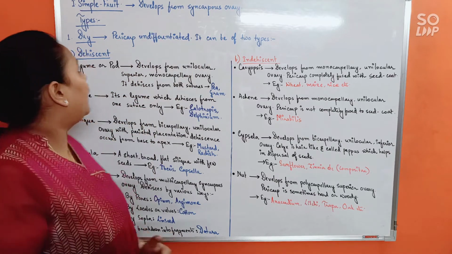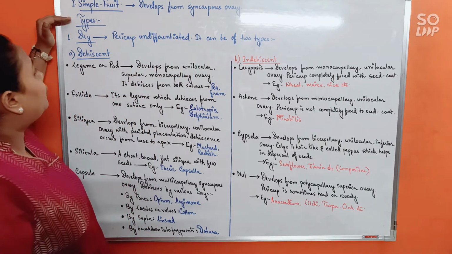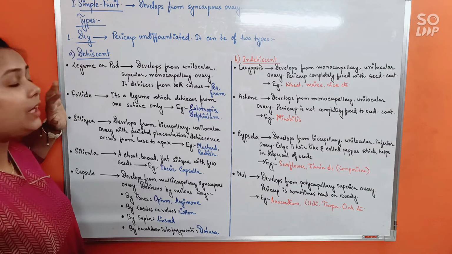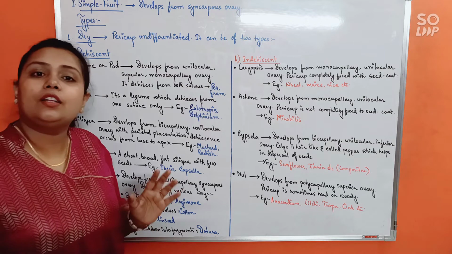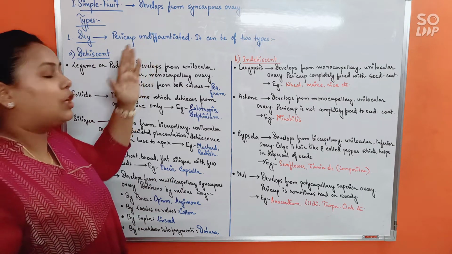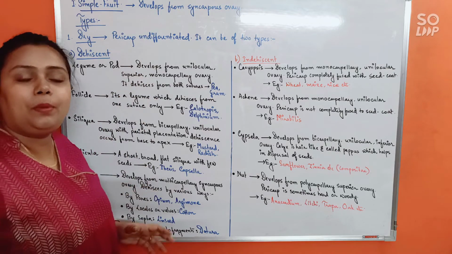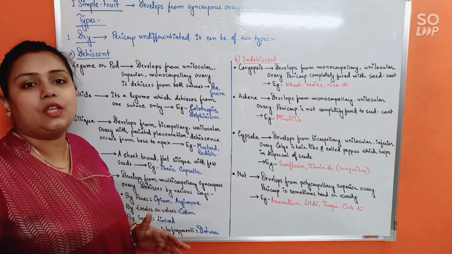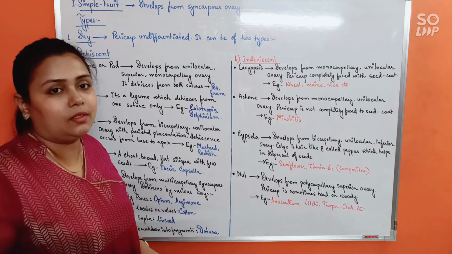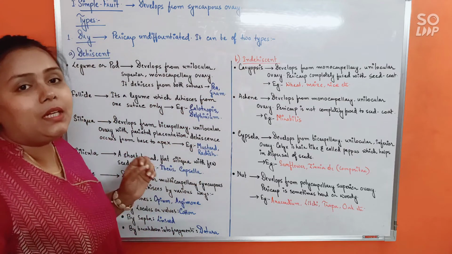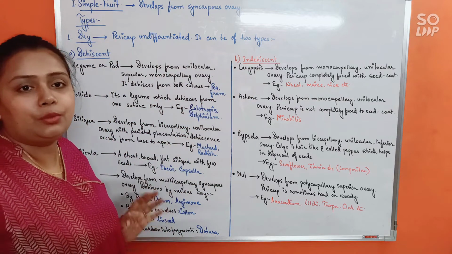Alright. Now, the simple fruits can be of two types, that is dry and fleshy. So first we are discussing the dry fruits. Dry fruits means the pericarp is undifferentiated, means the pericarp will not be possessing epicarp, mesocarp and endocarp. There will be no differentiation in it and it will be unilayered. Okay. Now, the simple dry fruits can be again of two types.